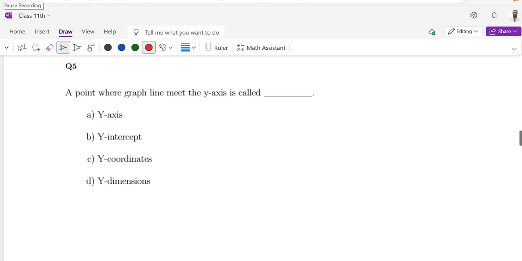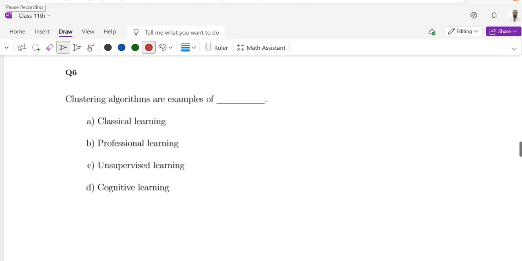Question number 5. A point where the graph line meets the y-axis is called y-axis, y-intercept, y-coordinate, y-dimension. The correct option is y-intercept. That is option B.